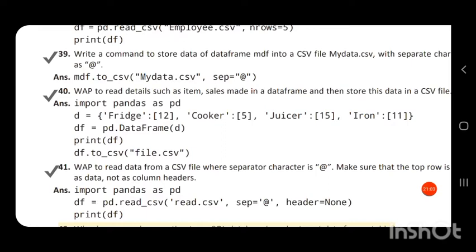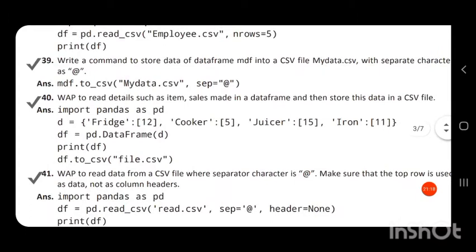A list may or may not contain more than one value. Here each list contains only a single value, the number of sales made. So it is given in the dictionary D.